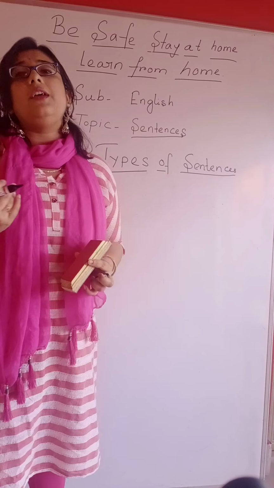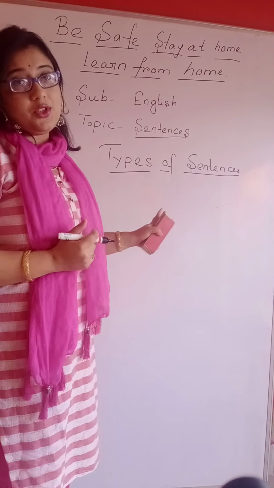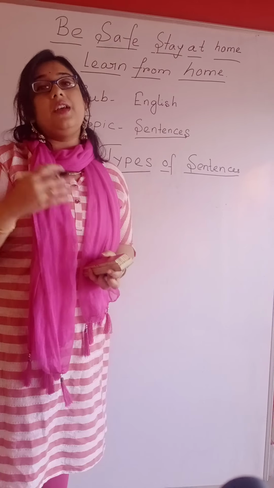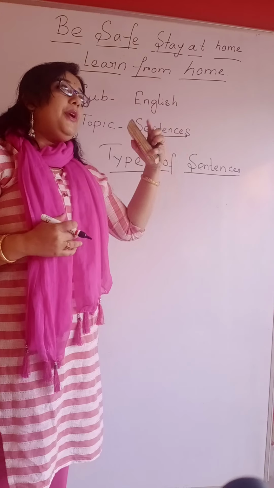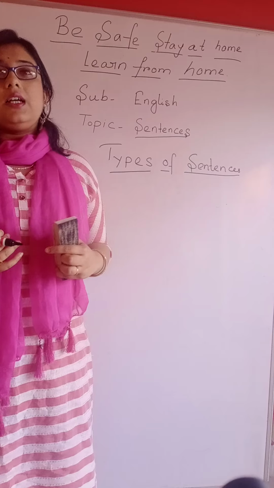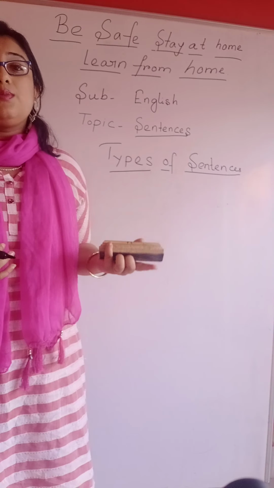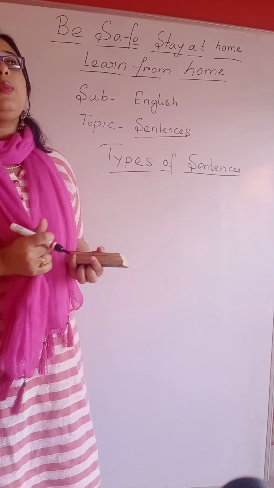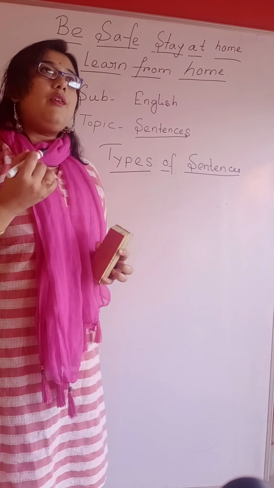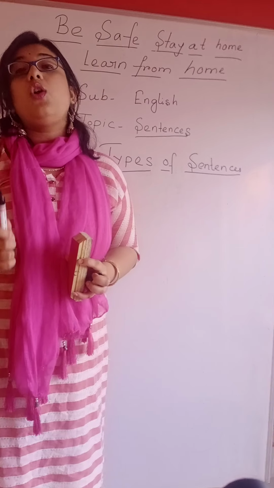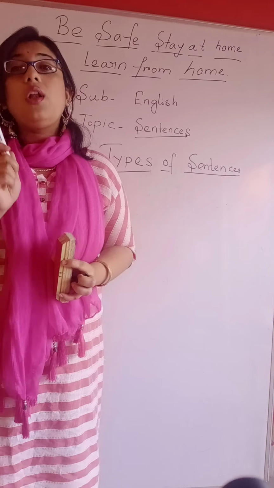Few members will tell that there are 4 types of sentences, few will tell that there are 7 types. During our childhood, when we were small and used to go to school, people would tell that there are 7 types of sentences. But now, in our books, we will find that there are only 4 types of sentences. So, what are those 4 types of sentences?